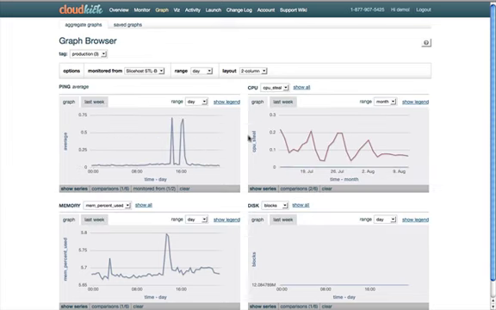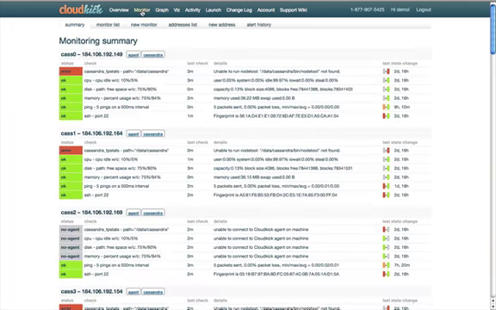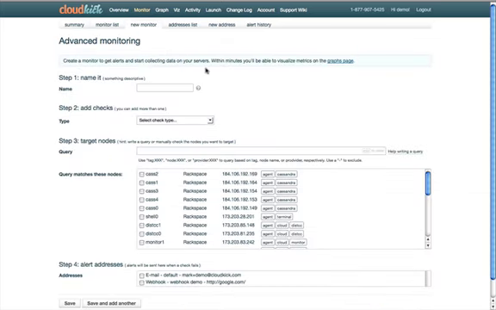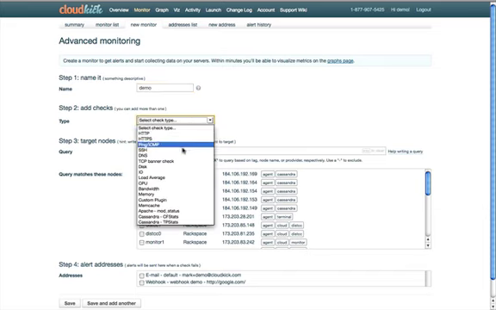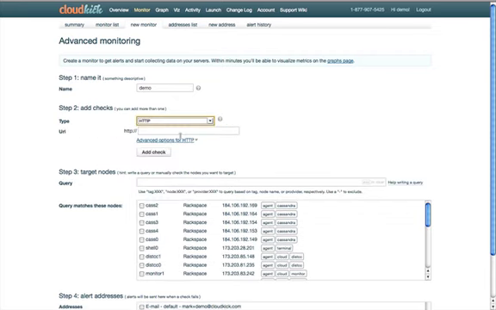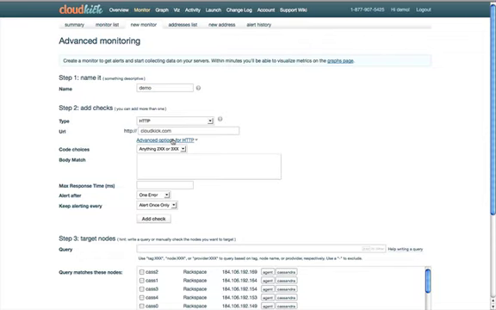So all of this is really great, but how do we actually get it set up? I'm going to click up here on the monitoring tab and just do a quick example of setting up a new monitor. So let's name it demo. We're going to make a group of checks here. For instance, HTTP, we're going to check our website. Let's call it cloudkick.com. We have some advanced options if you want to make sure the body contains certain data or so on. We'll add that check.